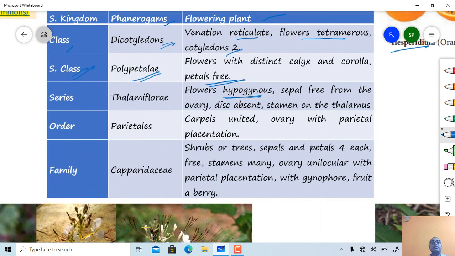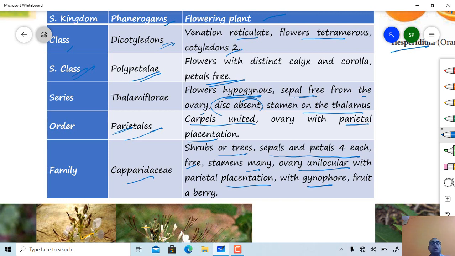Disc absent. In Disciflorae, disc will be present. Stamens present on thalamus. Order Parietales: the name itself indicates parietal placentation, and syncarpous condition will be present. And family Capparidaceae: shrubs or trees, sepals and petals 4 each, free. Stamens many, ovary unilocular with parietal placentation, with gynophore, and fruit usually berry type. So this is a very simple type of ovary.